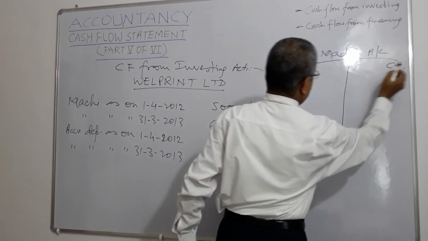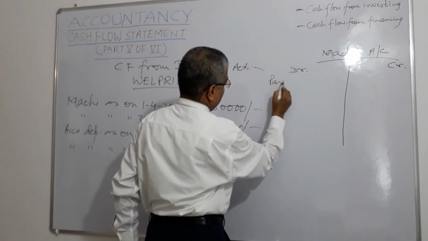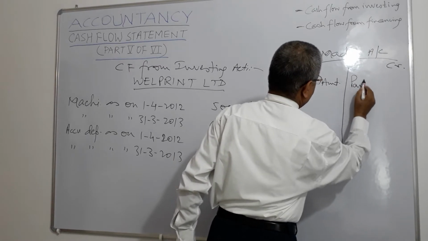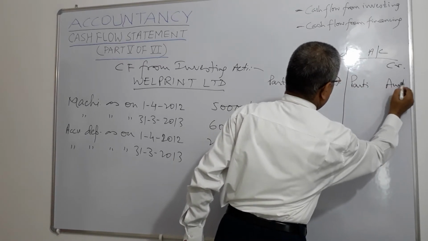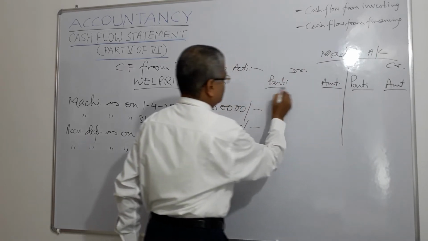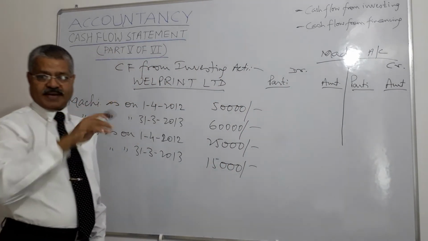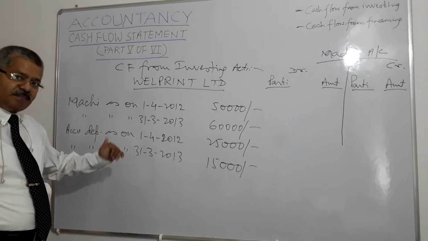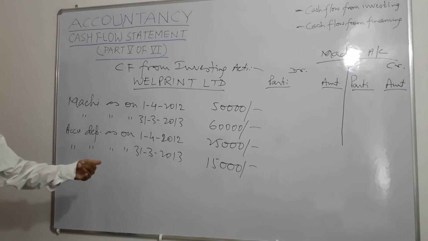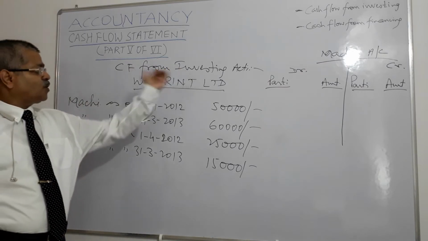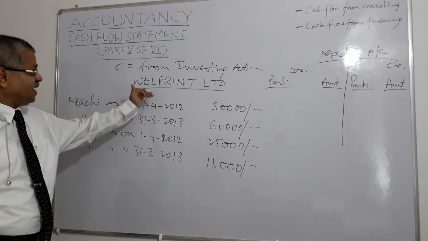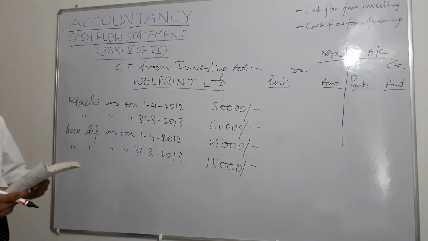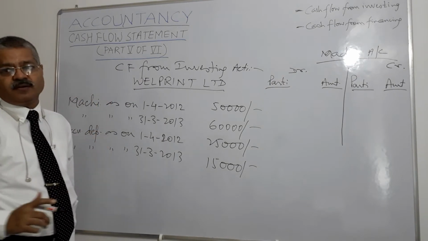Debit, credit, particulars, amount, and on credit side also particulars and amount, right? If we arrive at this, then only accumulated depreciation account remains to be done, so that we can know what are the cash flows from investing activities in this case, provided these figures, right? So machinery account we are drawing.